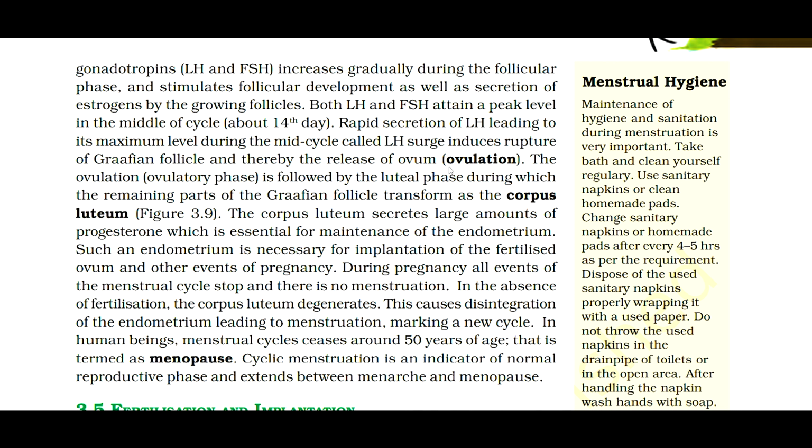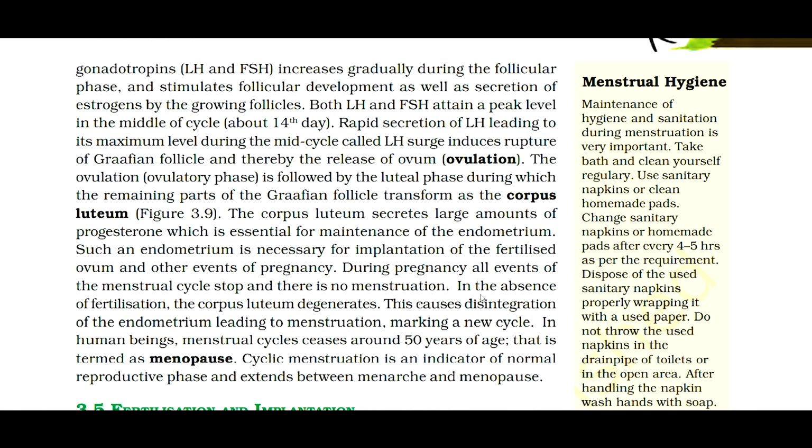The ovulation, which is the ovulatory phase, is followed by the luteal phase, during which the remaining part of the Graafian follicle transforms into the corpus luteum, which is given in figure 3.9. The corpus luteum secretes a large amount of progesterone, which is essential for maintenance of the endometrium. Such an endometrium is necessary for implantation of the fertilized ovum and other events of pregnancy. During pregnancy, all events of the menstrual cycle stop and there is no menstruation.